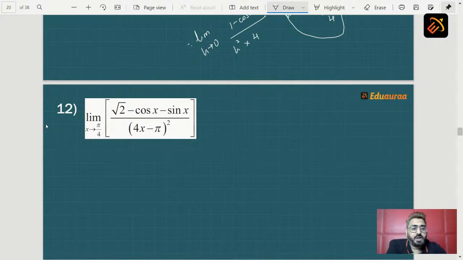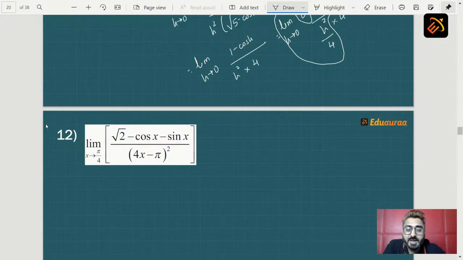Yes, yes, yes, your answer is right. It is 1 by 8 or 2 by 16. Okay, now Yash, one thing, if you keep 2 by 16, there are high chances that half a mark may be cut, because you can solve 2 by 16 as 1 by 8. So 1 by 8 is the actual answer. If the paper checker's mood is good, you might get the marks for 2 by 16, otherwise there are high chances that half a mark will be cut.